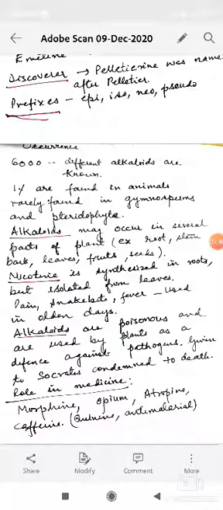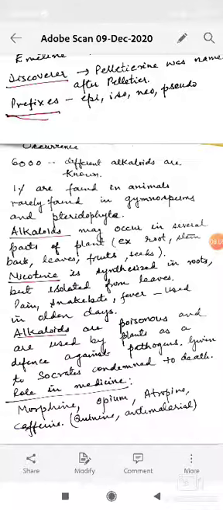Morphine, opium, atropine, caffeine are all analgesics. Several drugs have been discovered from alkaloids. Cocaine is widely used as a local anesthetic in medicinal chemistry. Most of the alkaloids are colorless, non-volatile solids soluble in polar organic solvents but insoluble in water.